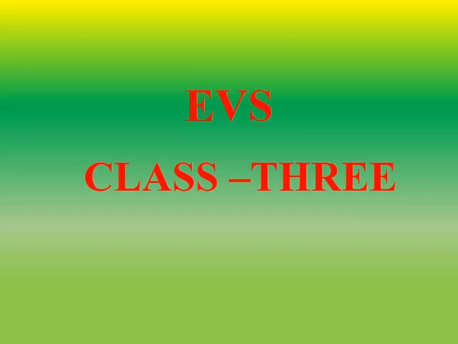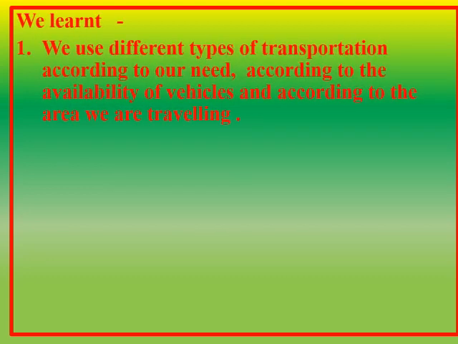Children, do you remember what we had learnt in our last session? We learnt that we use different types of transportation according to our need, according to the availability of vehicles, and according to the area we are traveling.